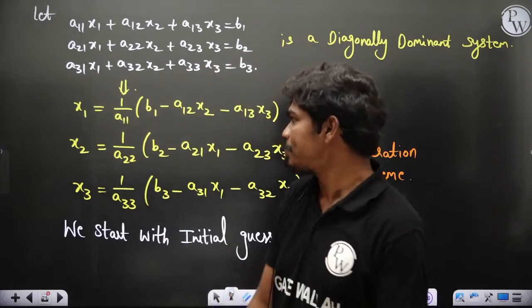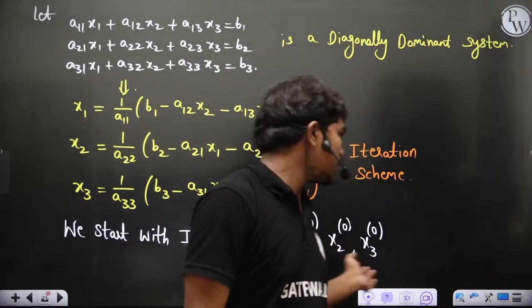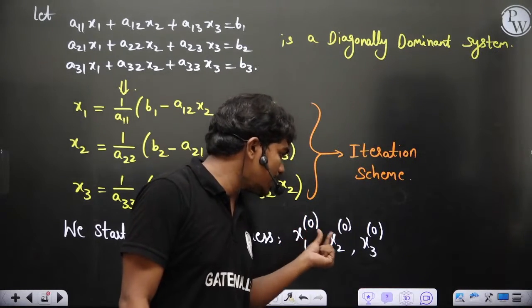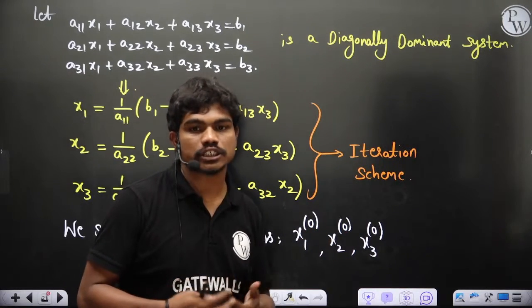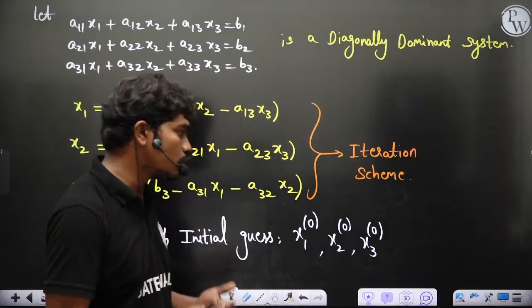Now, since we don't know how to start, we'll choose some initial guess. The subscripts are for the unknowns x1, x2 and x3. The superscript is the iteration number. When I solve the question, it will get more clear.